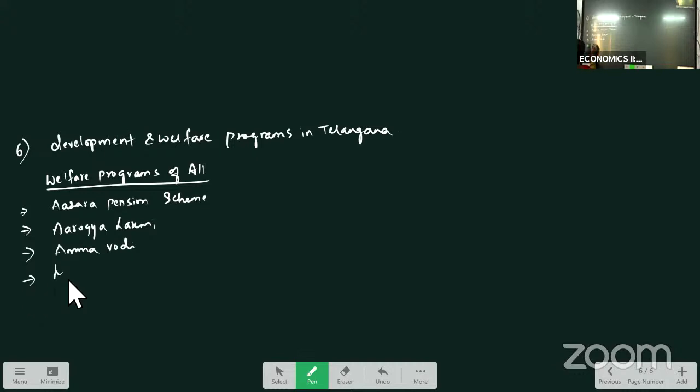And Mission Bhagirath is to provide safe drinking water to all the people in Telangana, clear and pure drinking water. Then housing for poor.